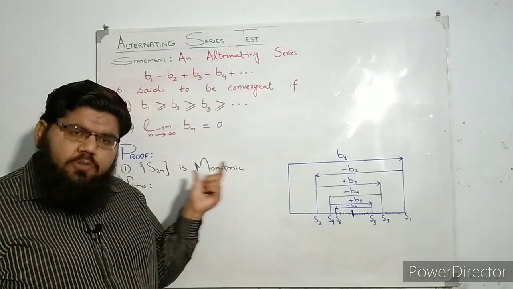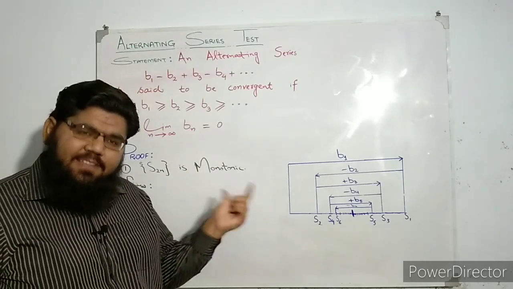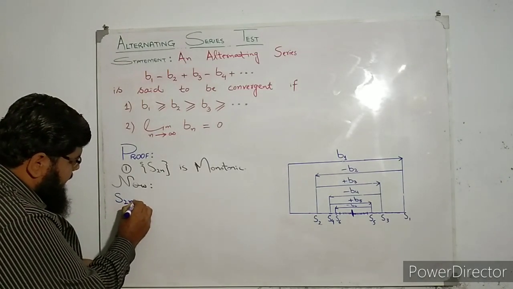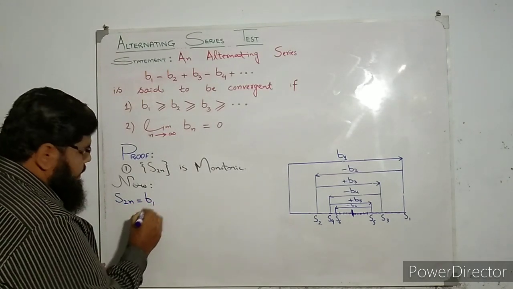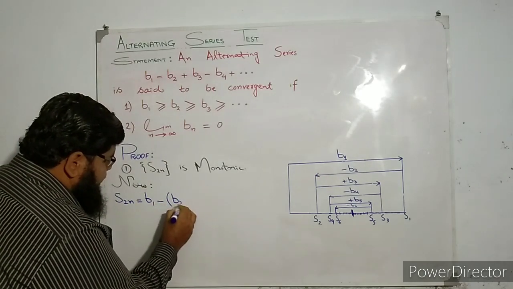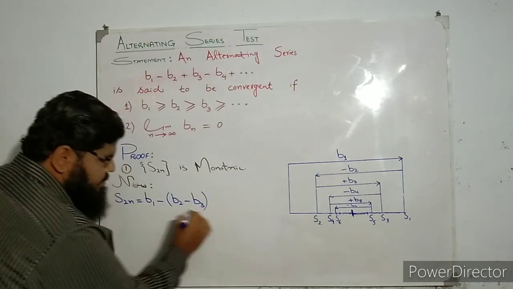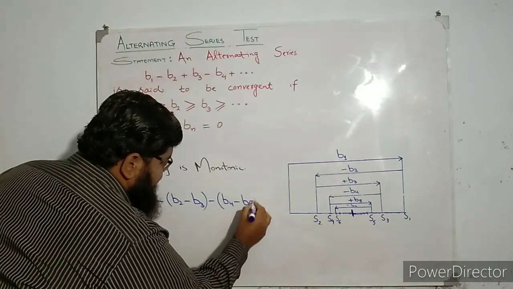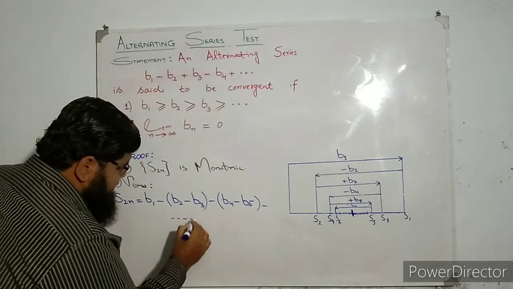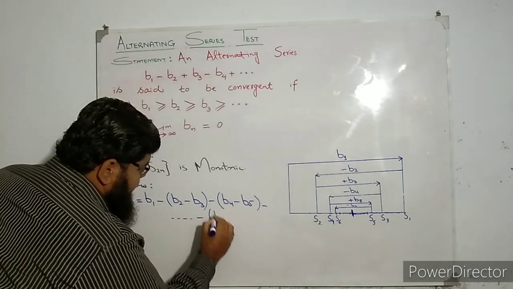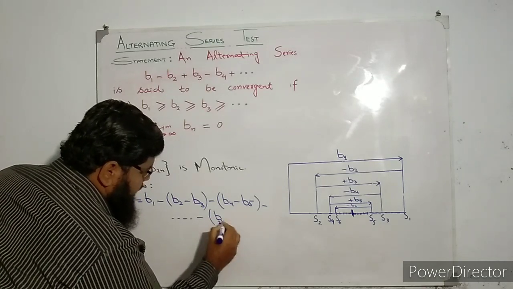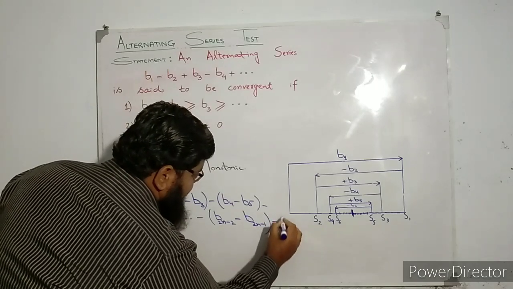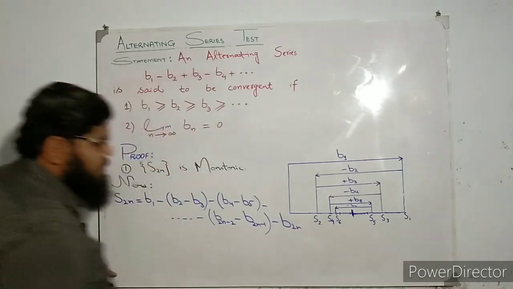Okay, now I'm going to write S2n in another form. Okay, have a look at this. Can we write S2n as B1 minus B2 minus B3 minus B4 minus B5 minus, moving on in this, and finally we will have B2n minus 2 minus B2n minus 1, and finally B2n.